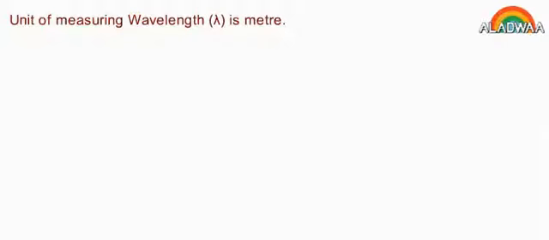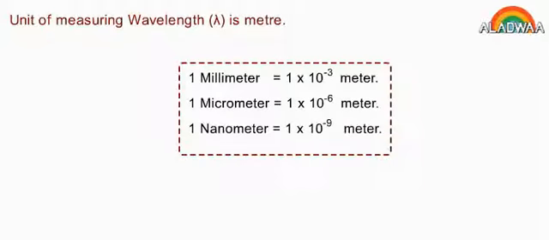The unit of measuring wavelength is the meter. 1 millimeter equals 1 times 10 to the power negative 3 meter. 1 micrometer equals 1 times 10 to the power negative 6 meter. 1 nanometer equals 1 times 10 to the power negative 9 meter.